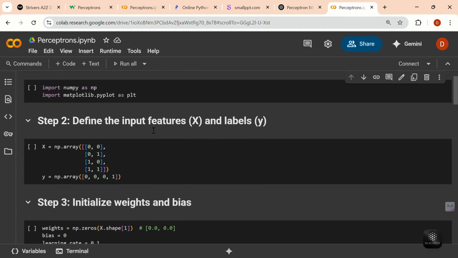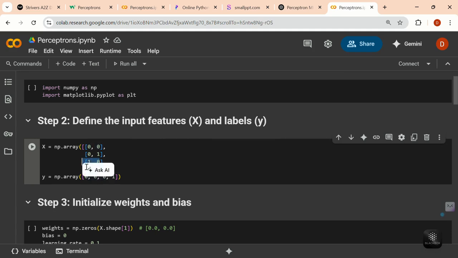The second step is input features and labels. Here X is a 2D array with input pairs and Y is the expected output label for each input. This example represents the AND gate. How do we generalize that? It's very simple. In AND, input 1 is 0 and input 2 is 0. What is 0 and 0? It gives you 0. 0 and 1 gives you 0. 1 and 0 gives you 0. And when there is 1 and 1, it will give you 1. That's how my expected output has been taken.